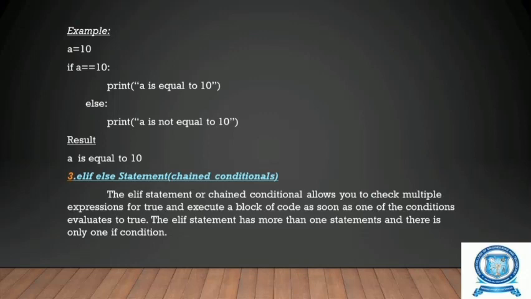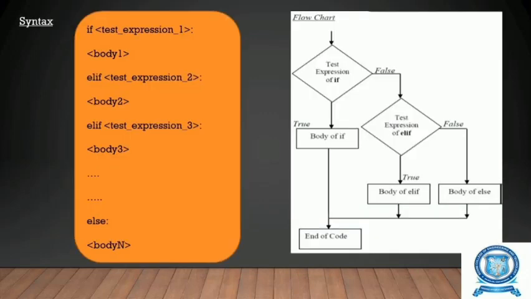Suppose the value of a is initialized as 2. So, if a is equal to 10 is checked, what will be the result? This is false. a is equal to 10 will return false. So, the if statement will not be printed, the else statement will be printed. So, we will get the result print a is not equal to 10.